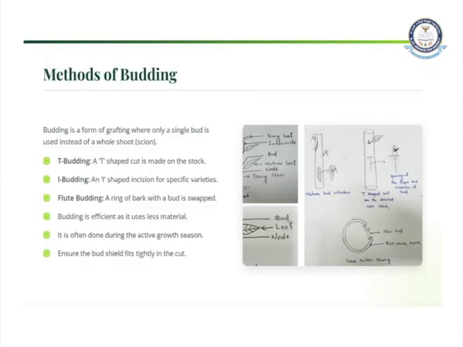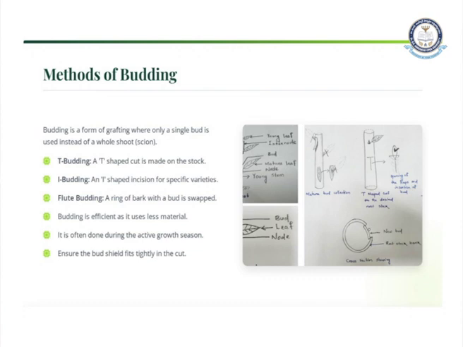We see another method called budding. Budding can be done through any one bud, so it is capable of forming from a single bud. It is used instead of the whole shoot. Instead of the whole shoot, we are just using a single bud. Here we see T bud, eye bud and flute bud. These are the shapes and the cuts that are made to the stock. This budding is efficient and it uses fewer materials as well.